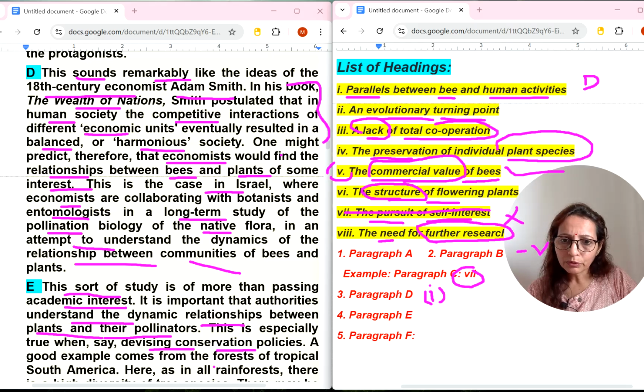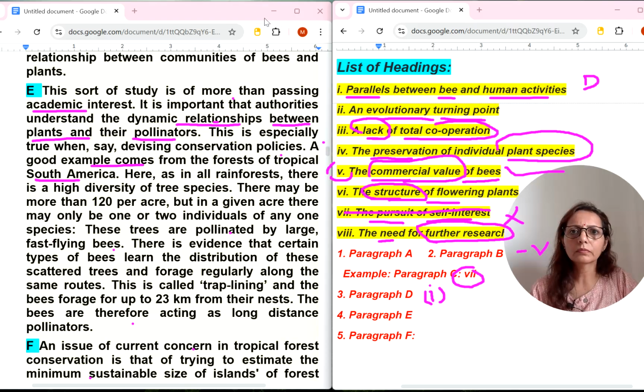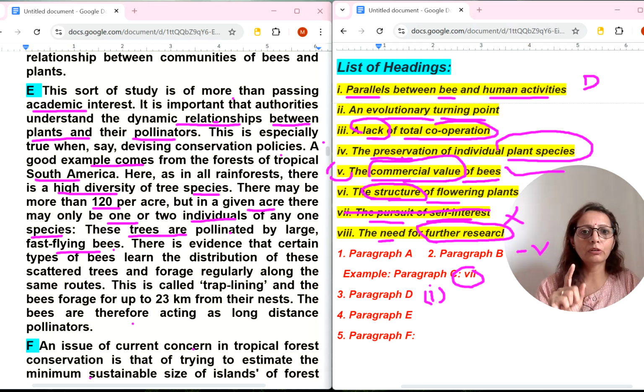A good example comes from the forest of tropical South America. Okay, let's move the screen. Here they are talking about one example. Here, all rainforest, there is a high diversity of tree species. Species word is also there. There may be more than 120 per acre. Given in acre, there may be only one or two individuals of any one species. These trees are pollinated by, so I will not read further. Definitely they are talking about preservation of individual plant species. It means that will come with E number paragraph, fourth number.